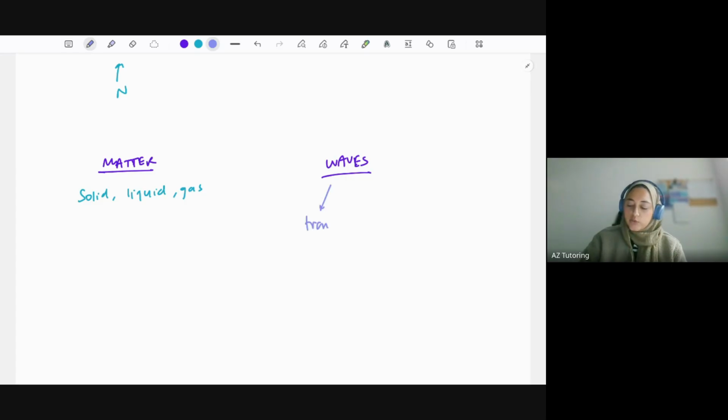Now, waves: there are two versions. We could have transverse waves, or we could have longitudinal waves. The more common waves that we see are transverse waves. The way transverse waves look is a bit like a sine graph in maths. Let me draw that a bit there actually.